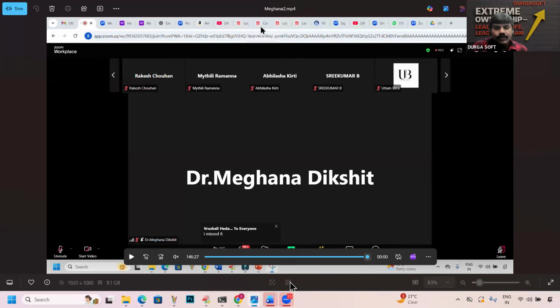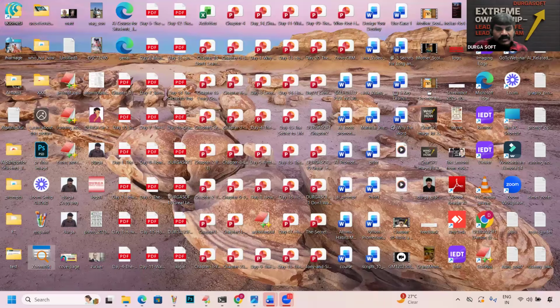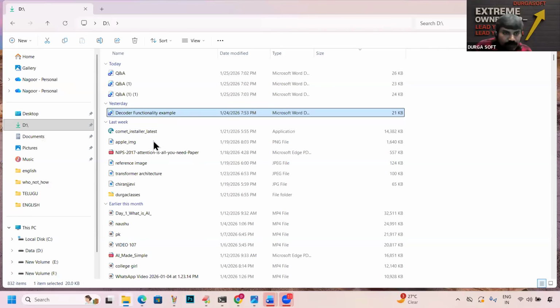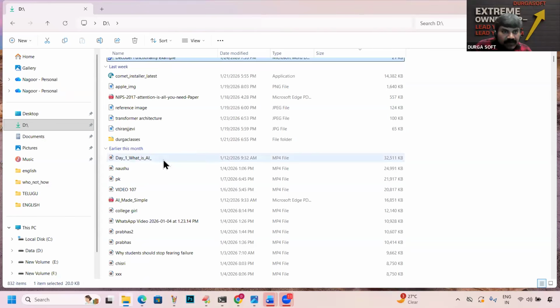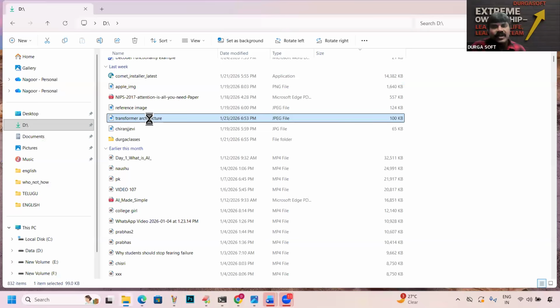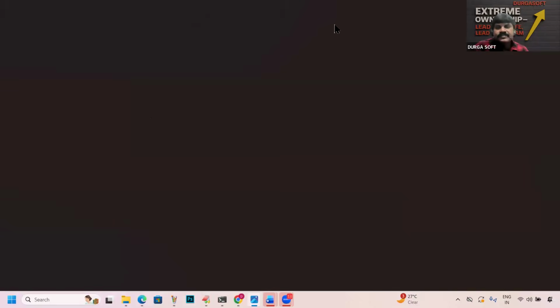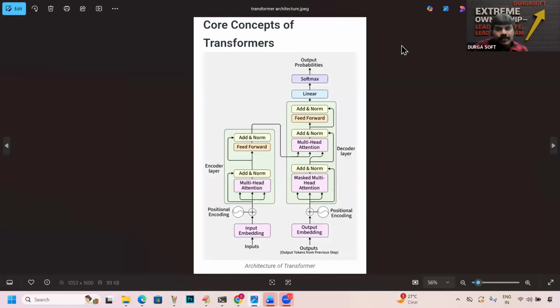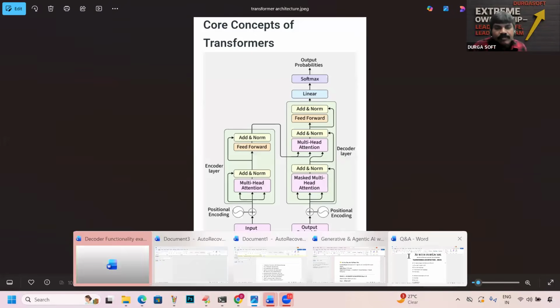Here, there is a diagram already that I shared with you people: encoder, decoder, the transformer architecture. Is it visible for you people? Yes. We spent almost 2 hours, 3 hours seeing only this diagram. Now, based on this, some important questions.